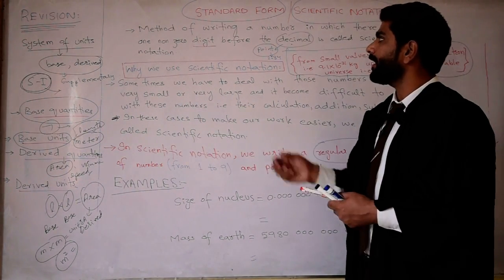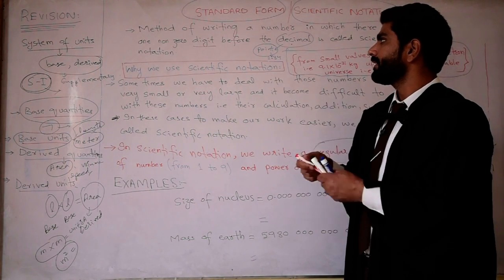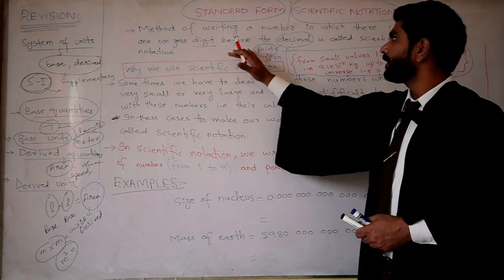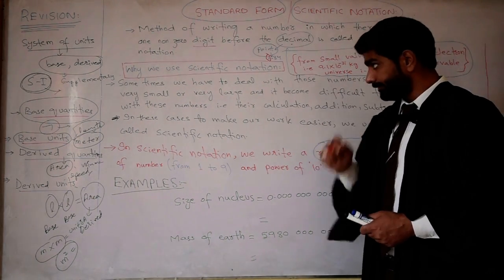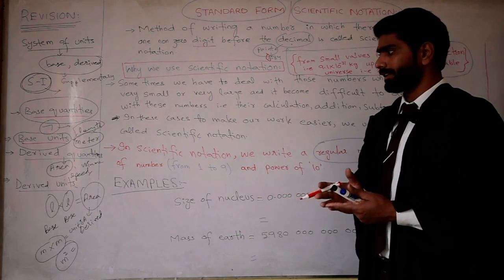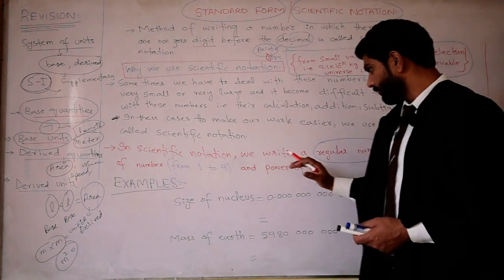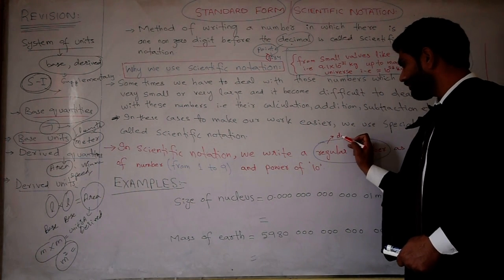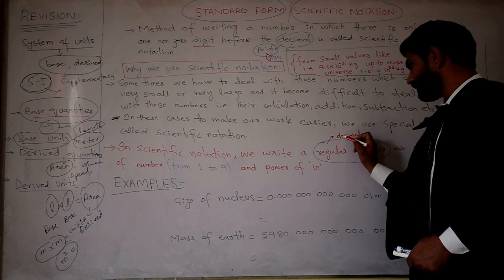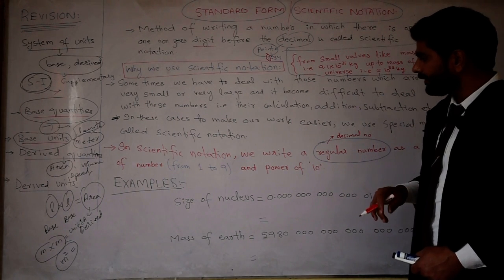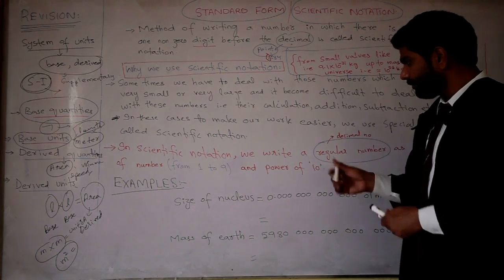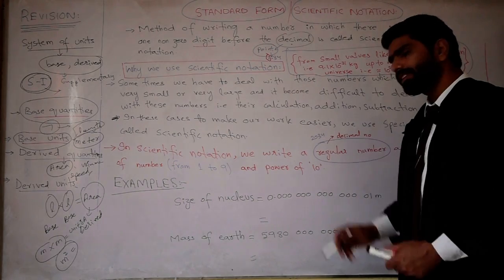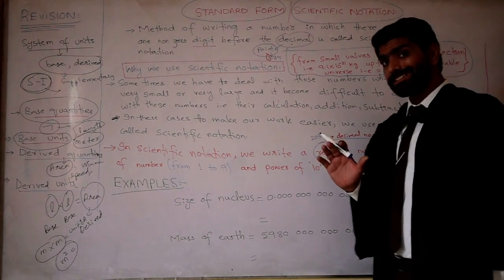So in this method we have to write only one non-zero digit before the decimal. Here only 2 is before the decimal. This is called scientific notation. Or we can also say that in scientific notation we write a regular number, meaning a decimal number. Normally the number we have is like 2, 0, 3, 4, right? This is a regular number. This is a decimal number.